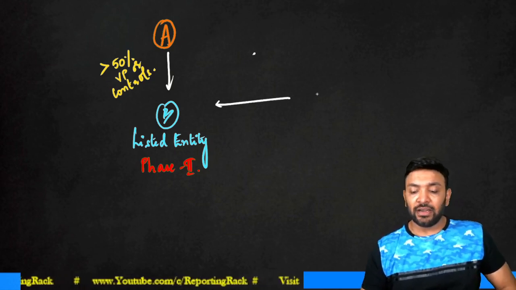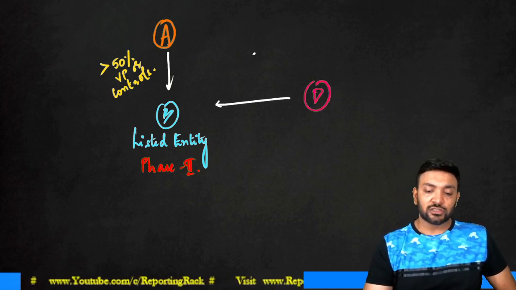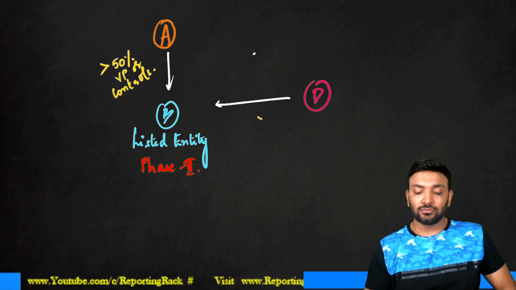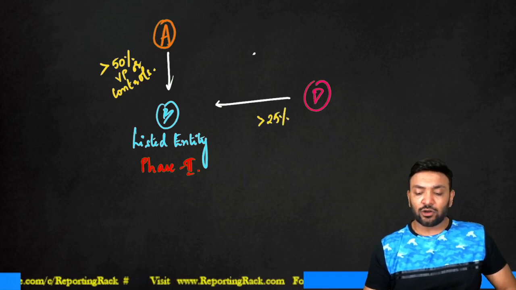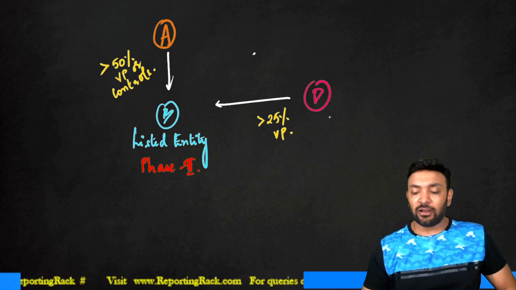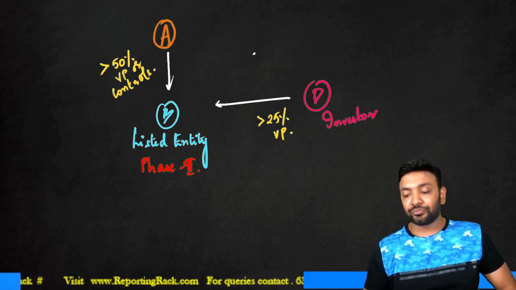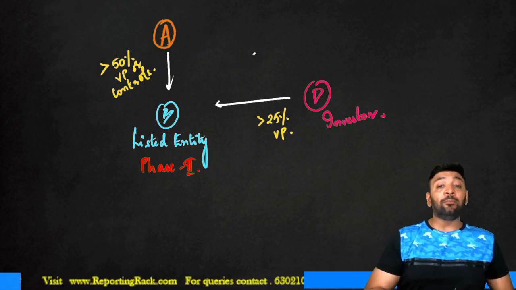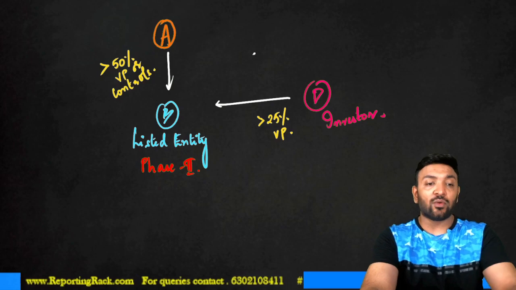There is a company D which holds 25% of voting power. So this D will be an investor entity. Investor, and B is called as associate. What about the next further point in the question?